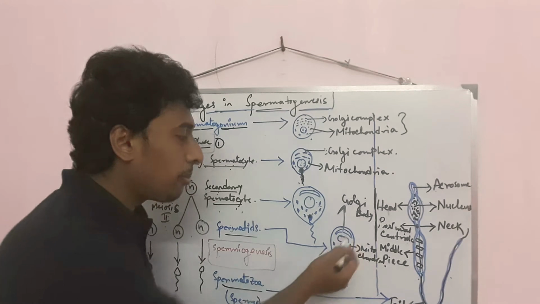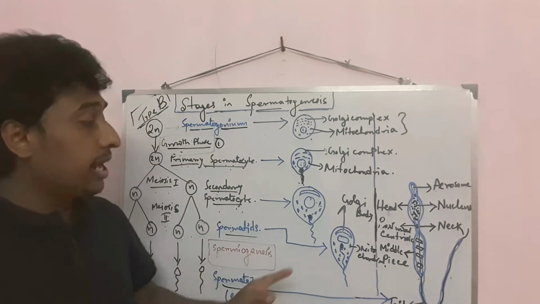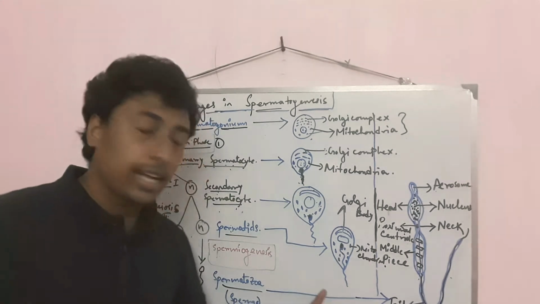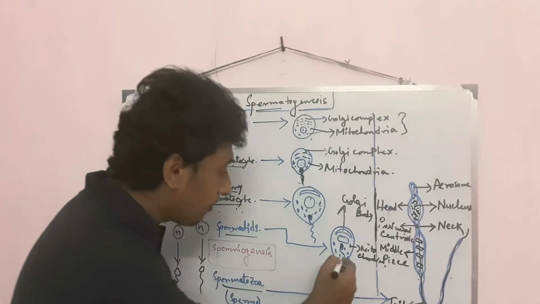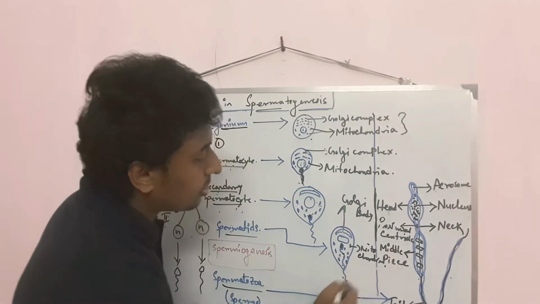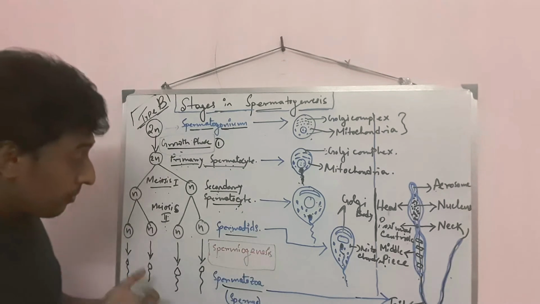Look at the balloon-like structure. It means the head of the sperm is forming now, as well as the tail portion, which is totally developed here. This is not the tail of the sperm, here is the tail of the spermatids. Look at the structure, and also the mitochondria and Golgi body, these are also present.